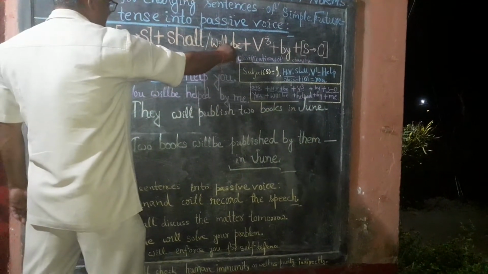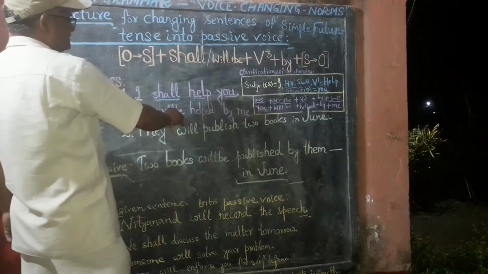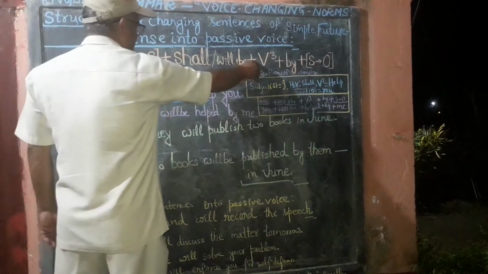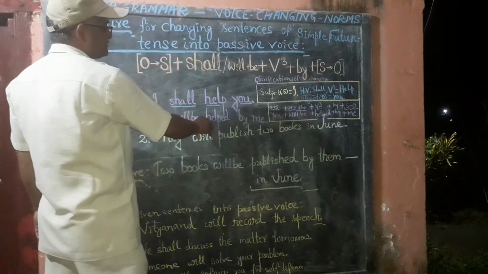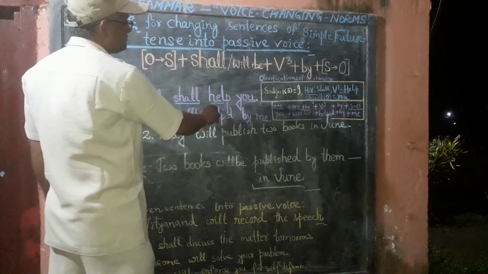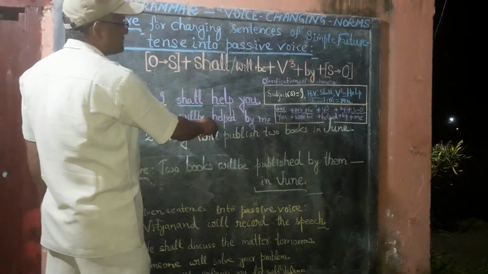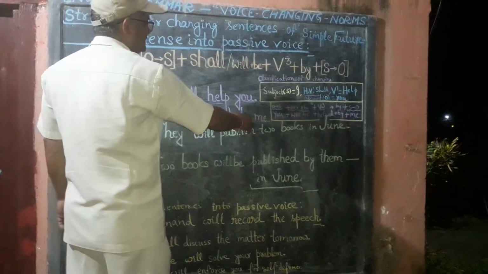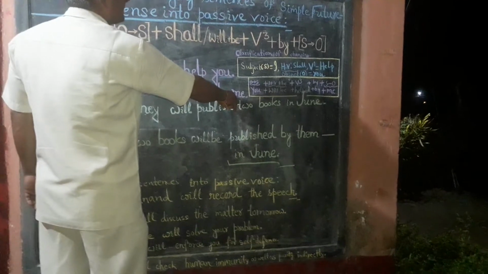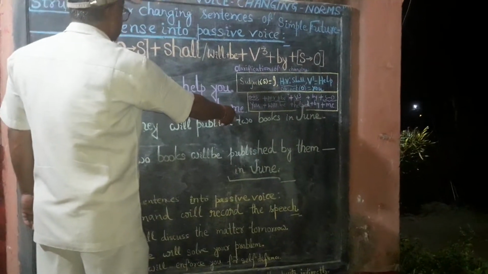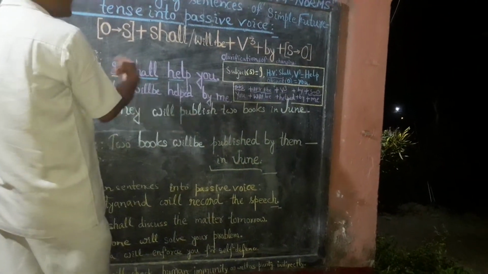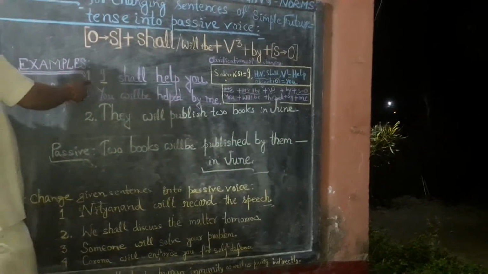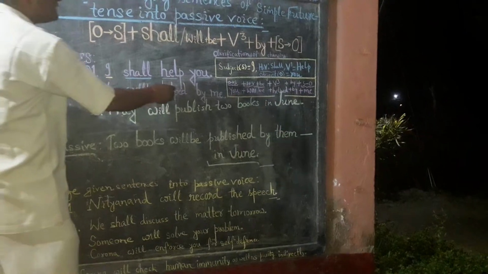Then be is used over here. Then third form of verb help is used, that is helped. Help becomes helped. Then by is used, and finally the subject is changed into object. That is I becomes changed into me. Consequently, the basic form becomes you will be helped by me.